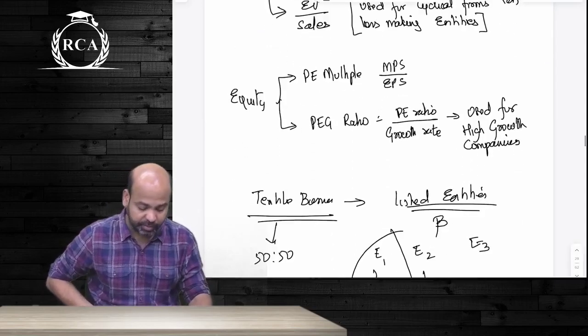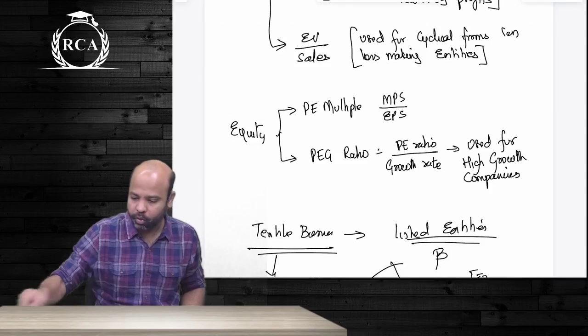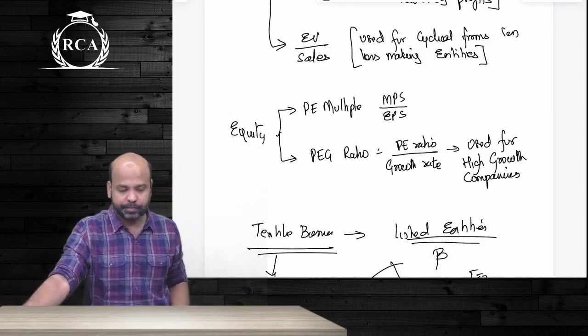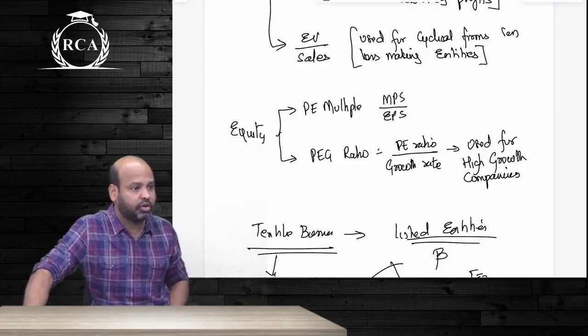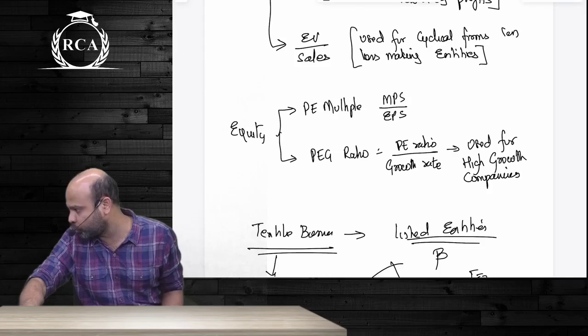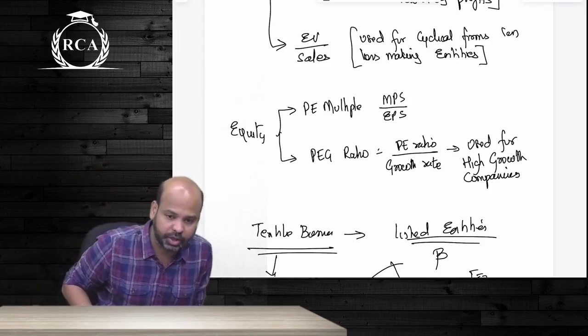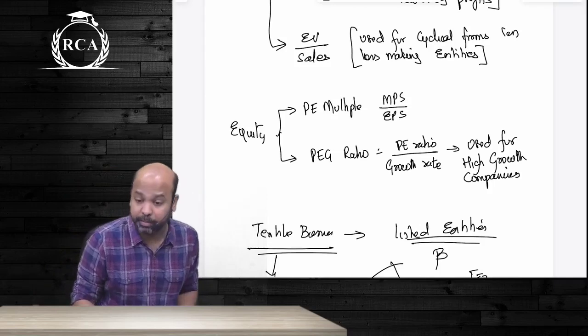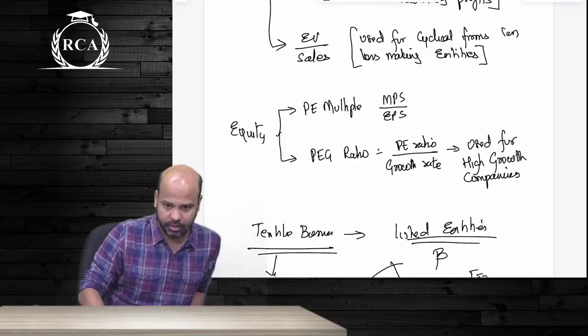Under equity based multiples, I said you can have either PE ratio or you can have PEG ratio. What is PEG ratio? For high growth companies, sunrise industries, instead of directly considering a higher PE ratio as such, you will compare that high PE ratio with the growth potential of that industry. That is where under PEG ratio, you will divide PE ratio of a firm by the growth rate. This is all under relative valuation.